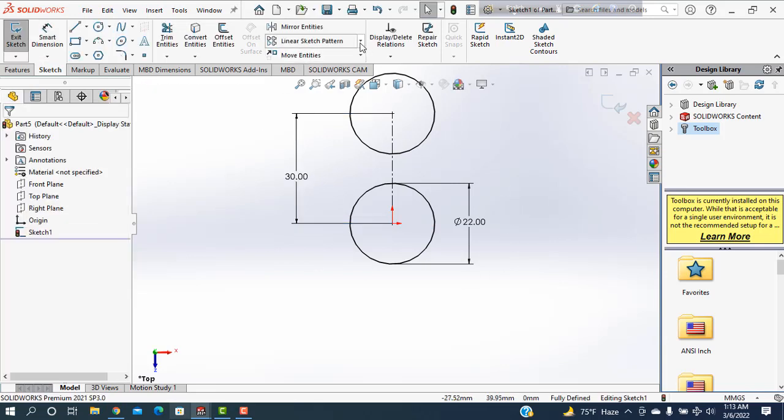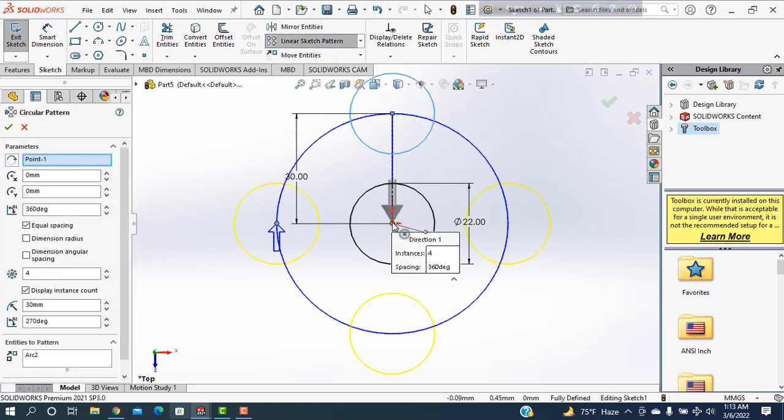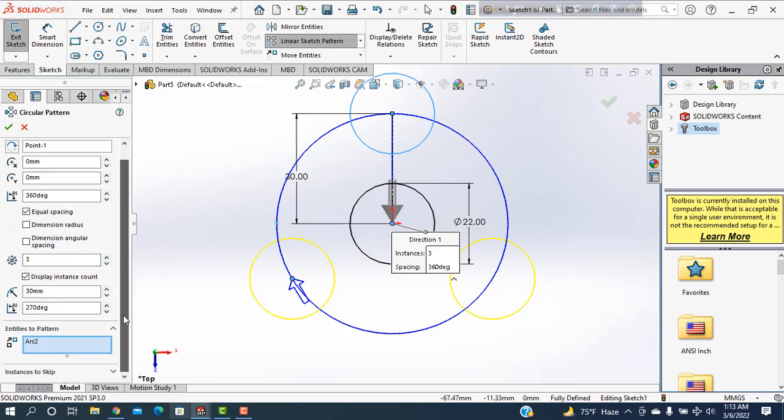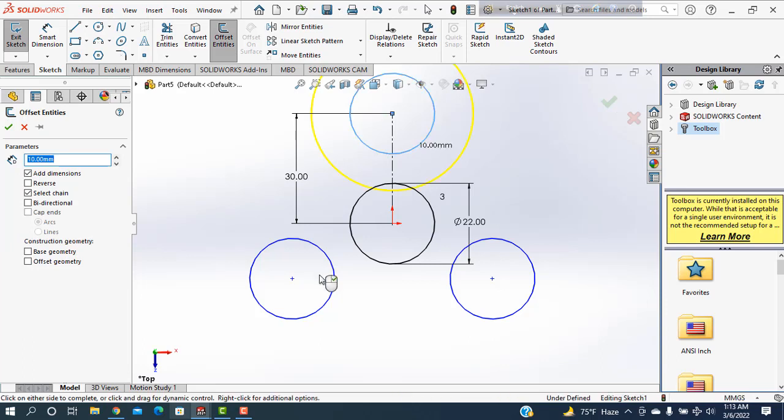Done. Then going to the linear pattern, selecting the circular sketch pattern, selecting the circle and clicking on the center of the circle, and make this one equal. So the circle is here, make it arc and okay. Then going to the offset, selecting three circles, and I make it 60 millimeters. I can take also 5 millimeters. No, 6 millimeters is better.